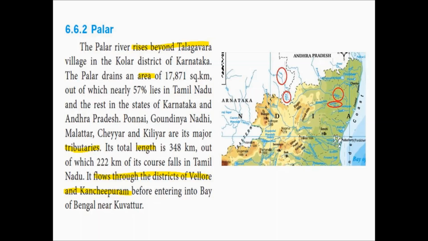And then in Tamil Nadu, it flows through the districts of Vellore and Kanchipuram. And finally, it enters Bay of Bengal near a place called Kovattur.